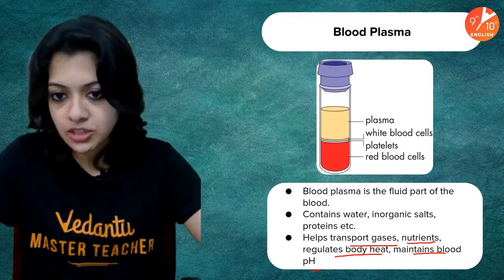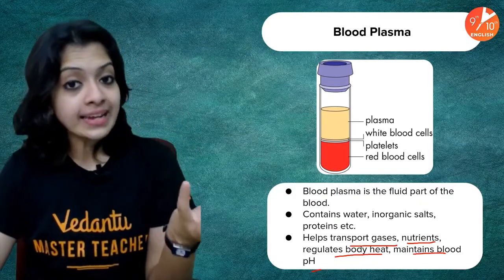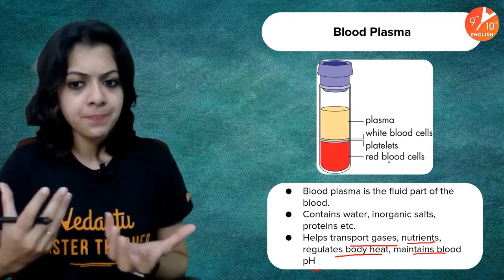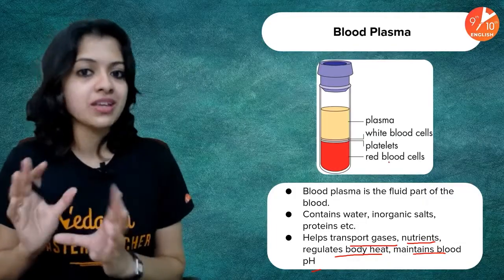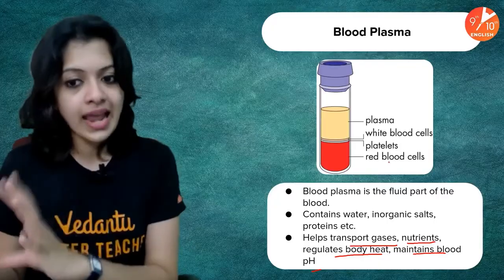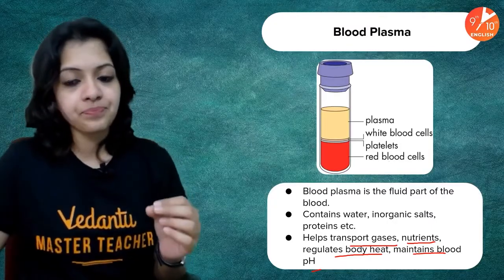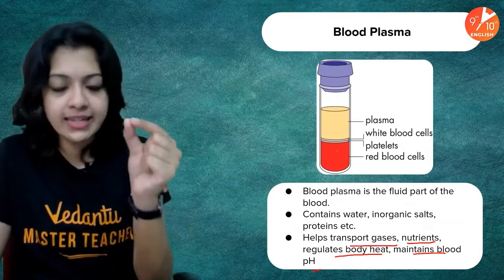Now, what do you see here, children? When you have to observe your cells and plasma in a laboratory, for whatever reason, either for experimental purposes or to observe the count of something, what the lab technicians do is they collect your blood sample into tiny tubes which look like test tubes, very tiny tubes.